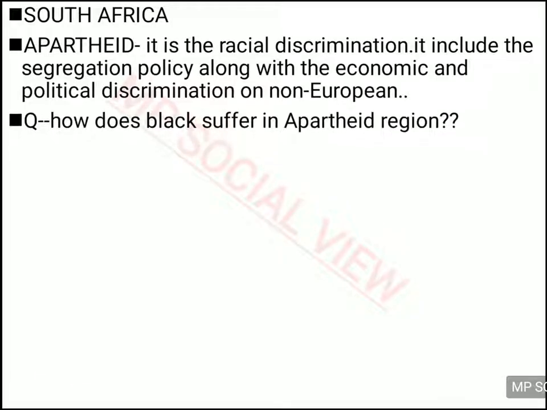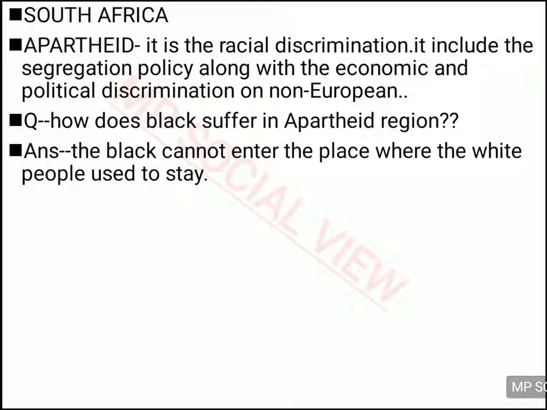So the Europeans in South Africa used to discriminate against the non-European people in South Africa, and that is what was called apartheid. The black people in South Africa were forced to live in the apartheid region, where there was so much discrimination against them, and how these black people used to suffer in this region we will see one by one.